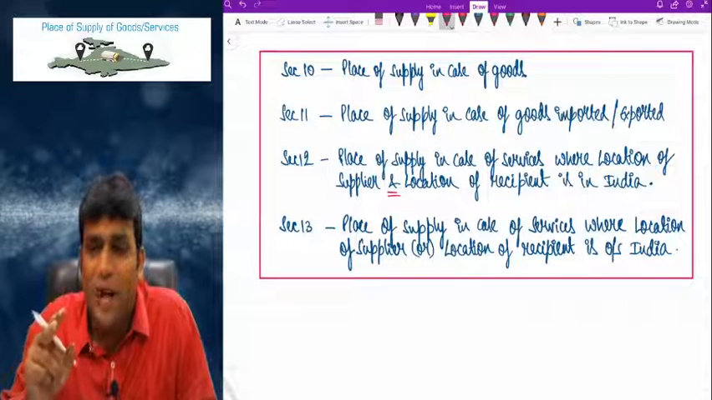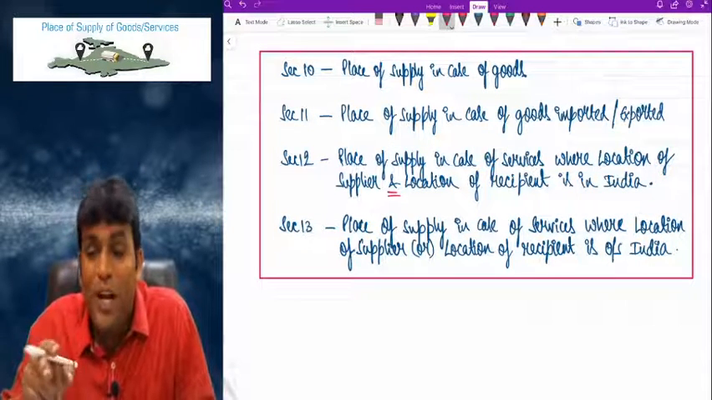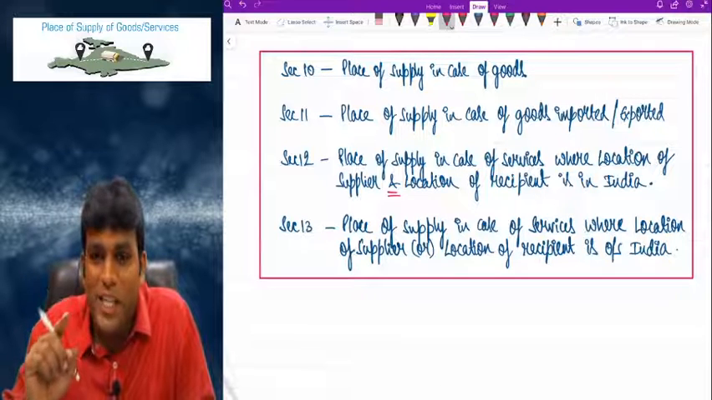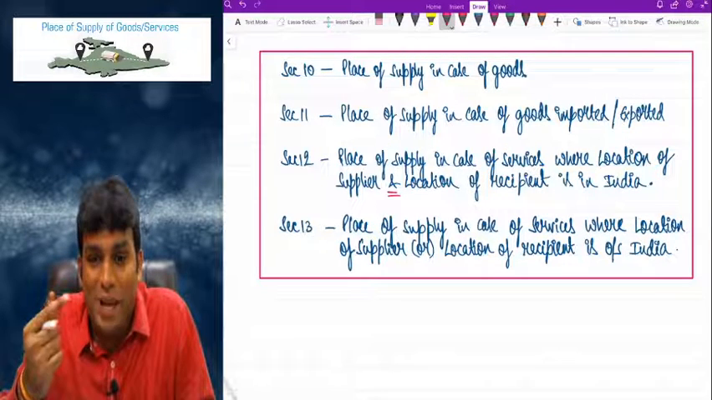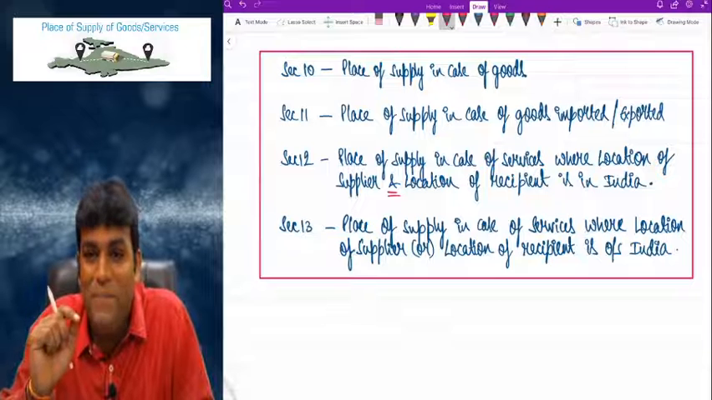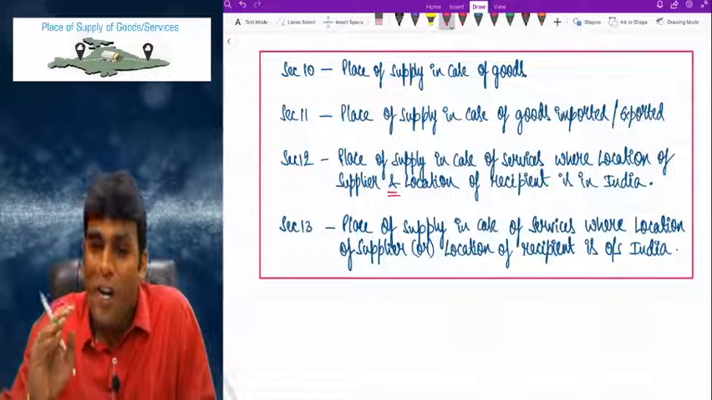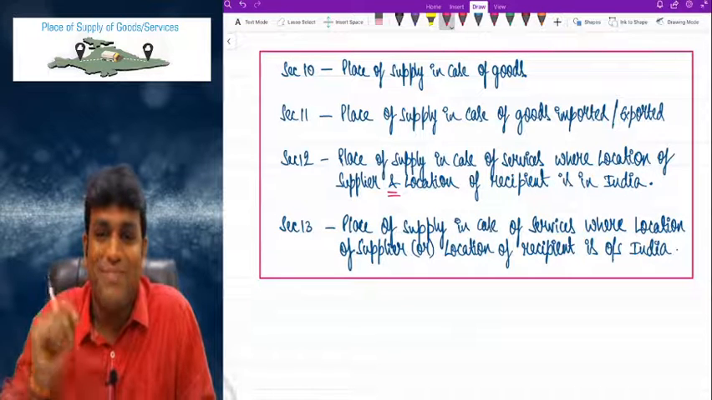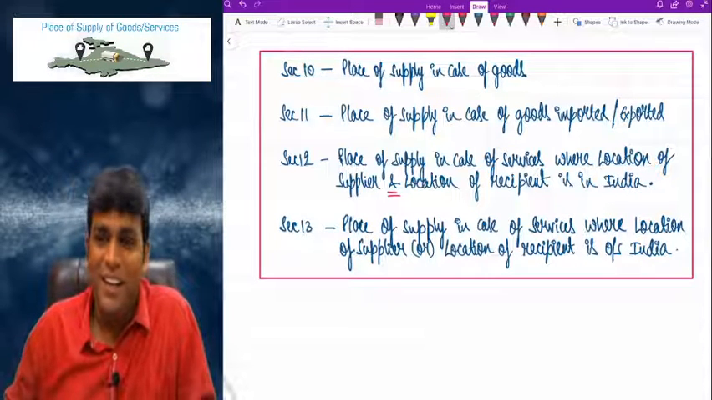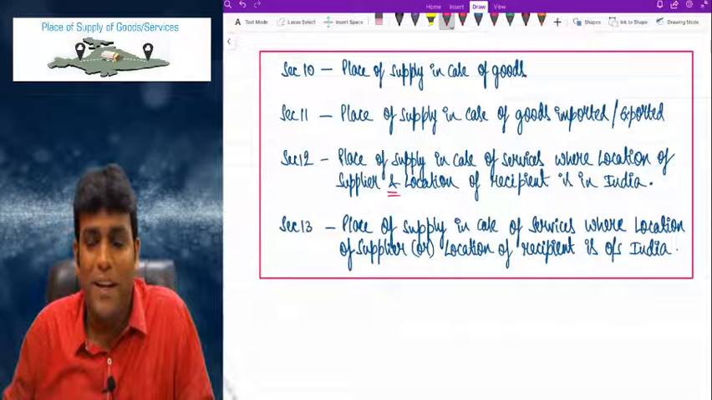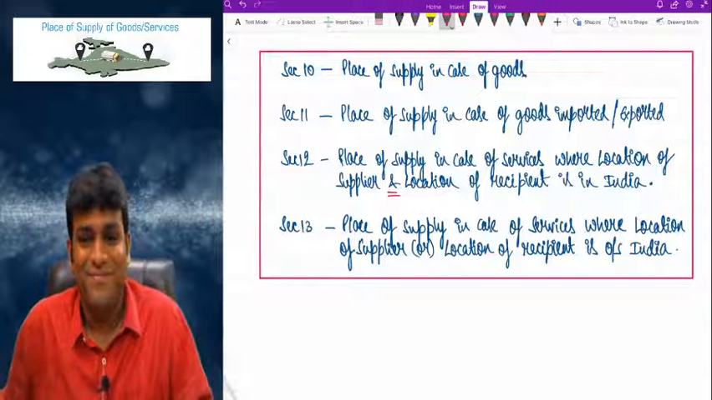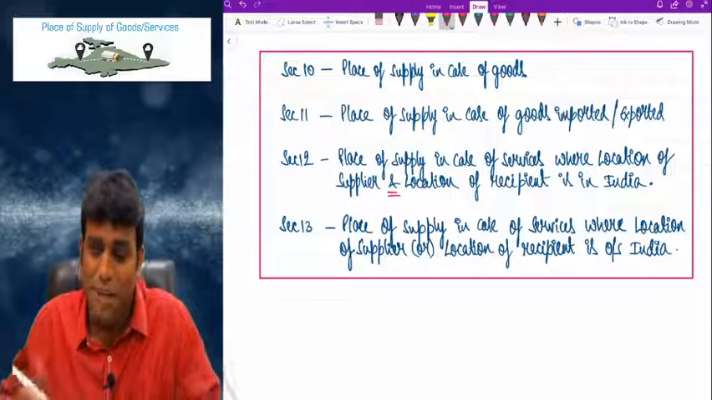So 10 is for goods, 11 is for goods imported or exported, 12 is for services when supplier and recipient both are in India, and 13 is for services only but when supplier or recipient is outside India. Clear, right? Come on, write this. Very, very important. Write down, sir. Extremely important.